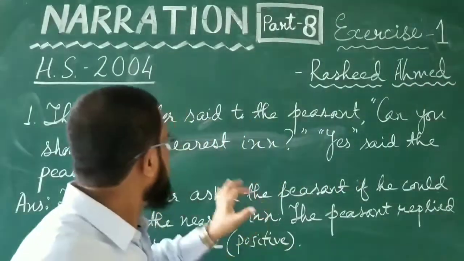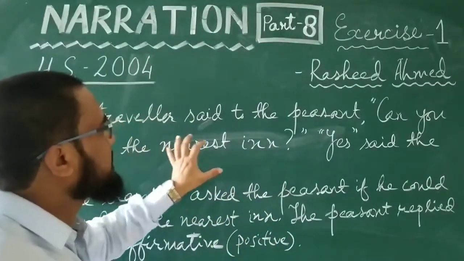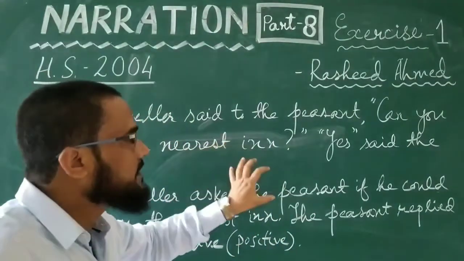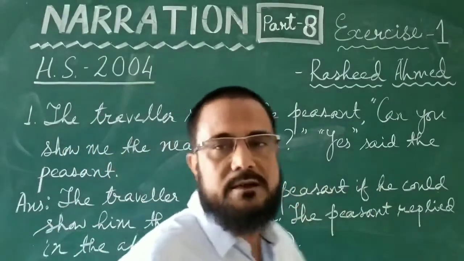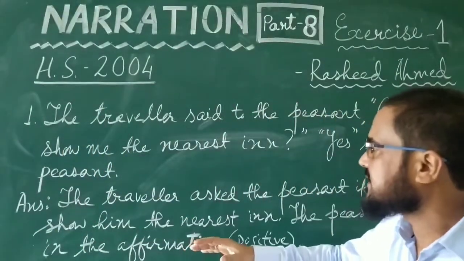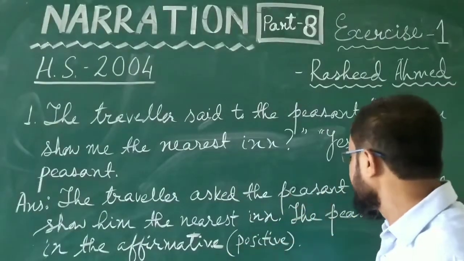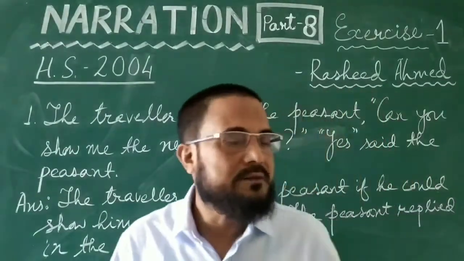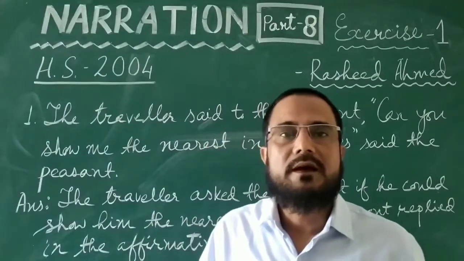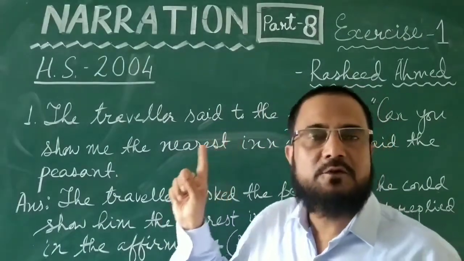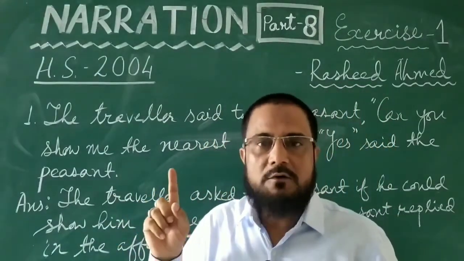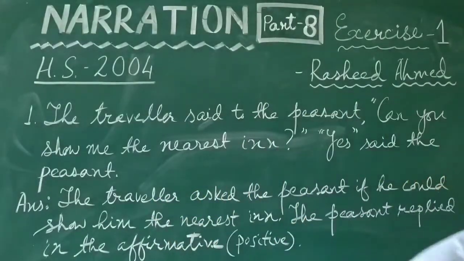Let us see the sentence again. The traveler said to the peasant, "Can you show me the nearest inn?" "Yes," said the peasant. The answer is, the traveler asked the peasant if he could show him the nearest inn. The peasant replied in the affirmative. This was the first sentence that came in 2004, and now we will go for the second sentence.